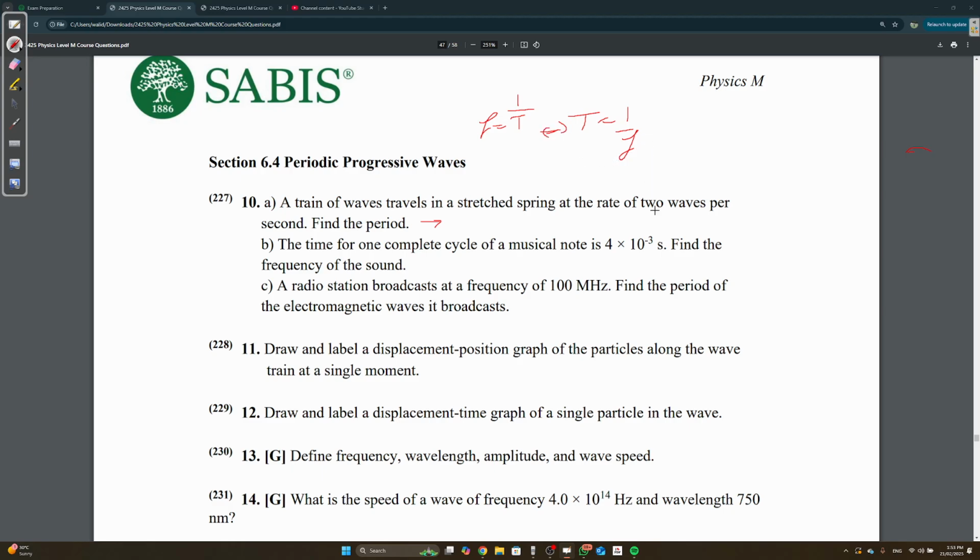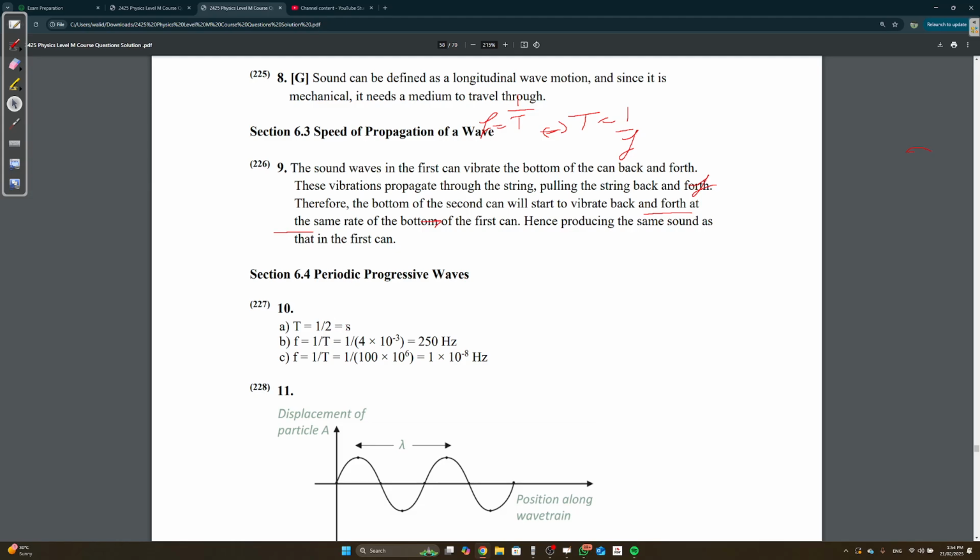These two formulas are almost the same thing. Here they told us 2 waves per second. What does that mean? Frequency. Frequency is the amount of waves per second, remember? How do we find the period? It's just T equals 1 over f, so 1 over 2, which is 0.5. It should be 0.5. I think they forgot to put the answer.